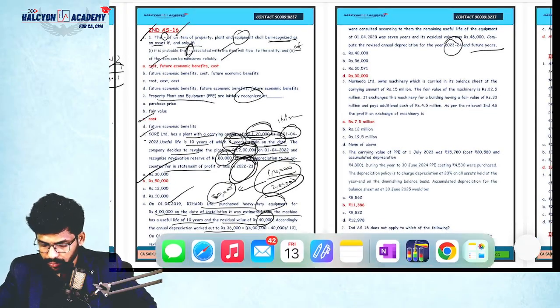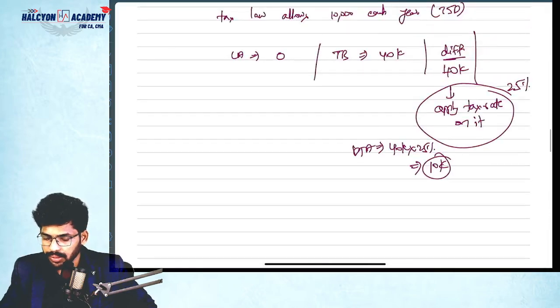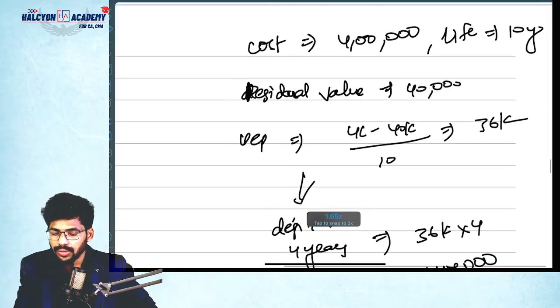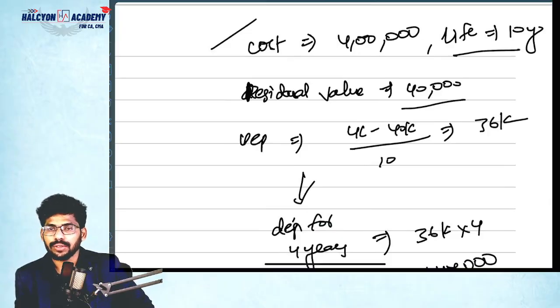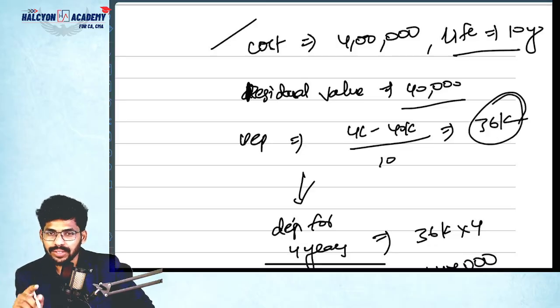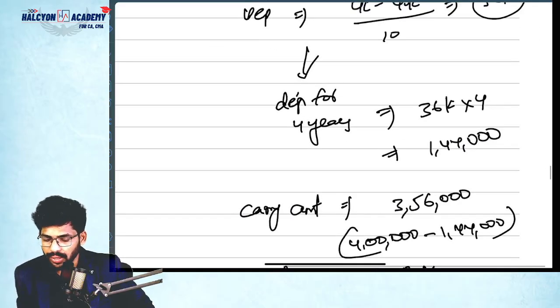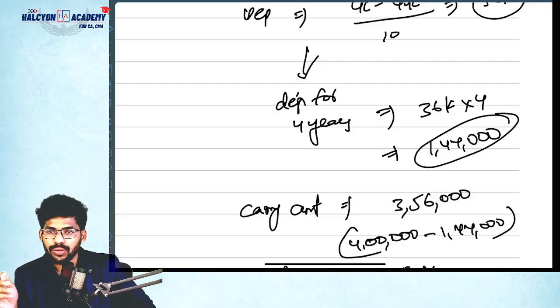Okay, so come to the solution, guys. I just simplified the question. Initially the cost of the asset is 4 lakhs, life is 10 years, residual value is 40,000. Depreciation for each year will be 36,000. After 4 years they have revised the useful life as well as the residual value. So depreciation for 4 years is 1,44,000, that is 36,000 into 4.